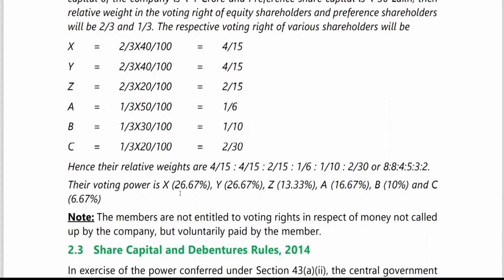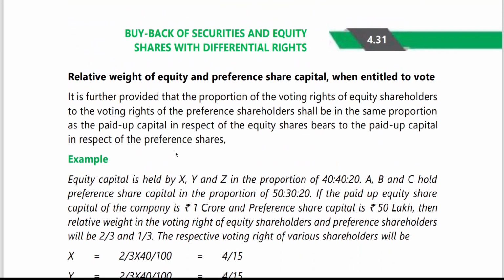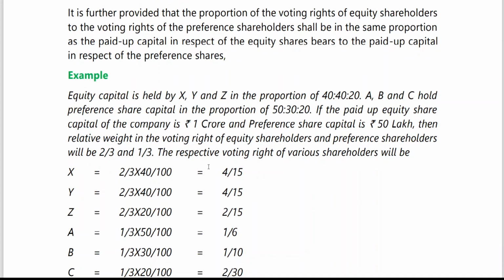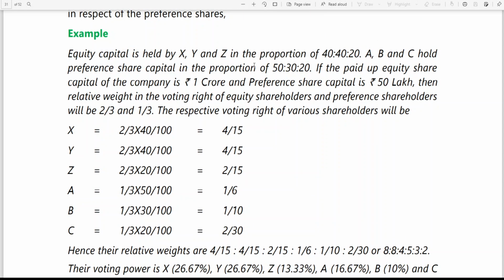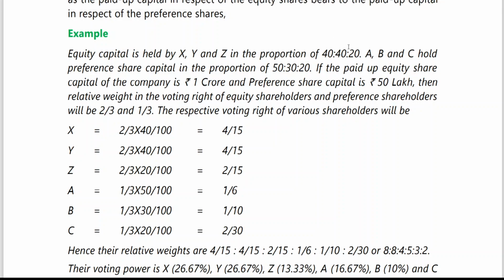That means the voting power of X is 26.67%. With equity shares with differential voting rights, the voting right of the shareholders is according to their proportionate paid up capital. This is what you should do. In simple words, you take the ratio given, multiplied with the equity shares held by the members, their ratio. Similarly for preference shares held by their members. Okay.